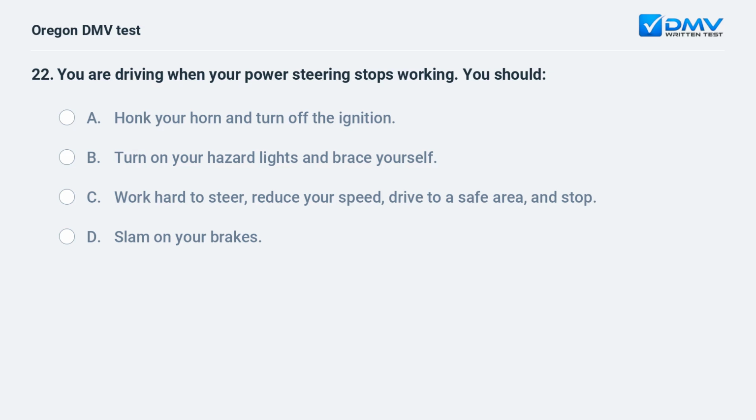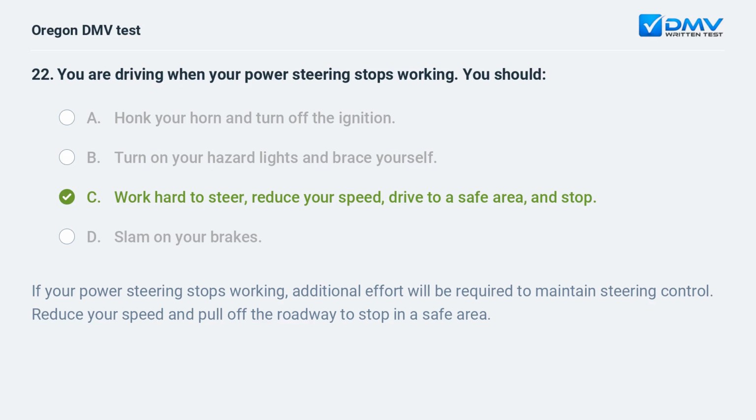You are driving when your power steering stops working. You should A. Honk your horn and turn off the ignition. B. Turn on your hazard lights and brace yourself. C. Work hard to steer, reduce your speed, drive to a safe area, and stop. D. Slam on your brakes. C. Work hard to steer, reduce your speed, drive to a safe area, and stop. If your power steering stops working, additional effort will be required to maintain steering control. Reduce your speed and pull off the roadway to stop in a safe area.